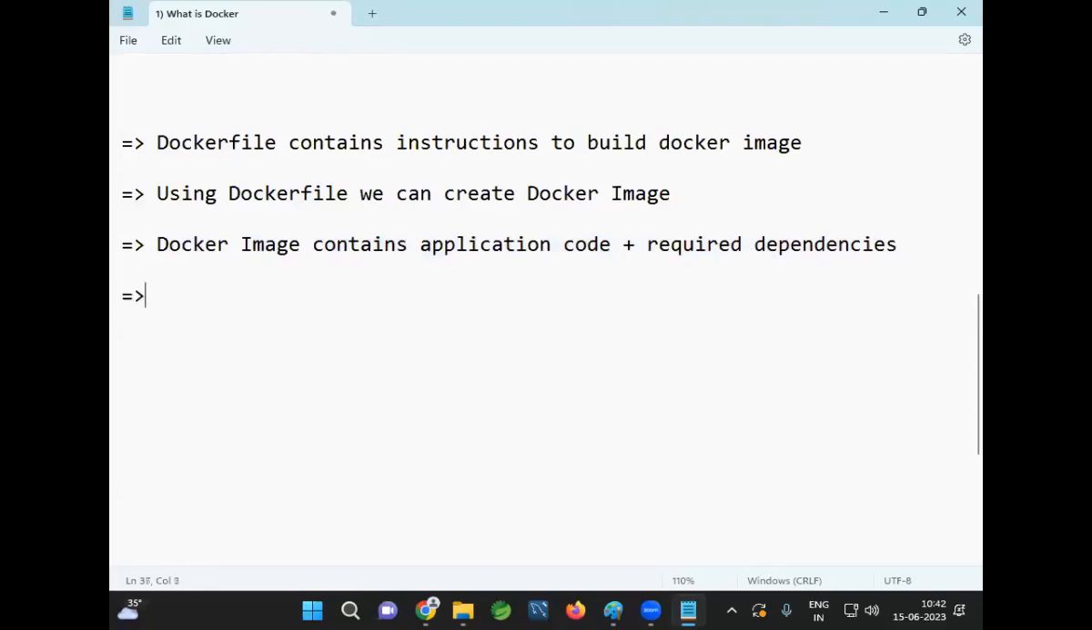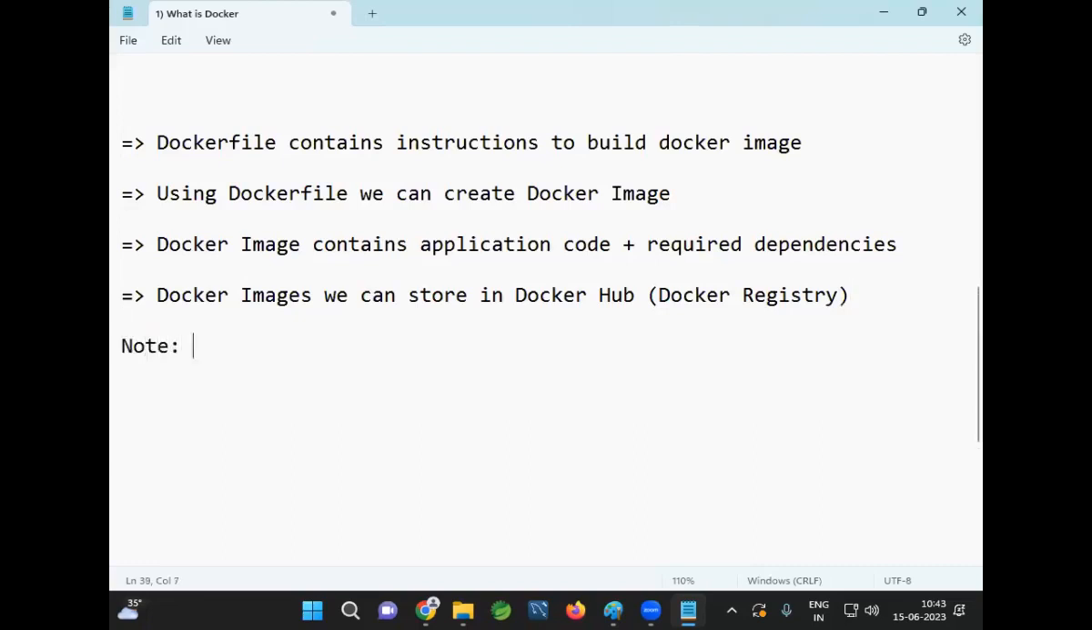Docker images we can store in Docker Hub. Docker Hub is called a Docker registry.